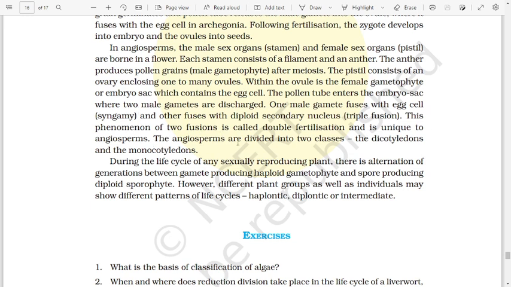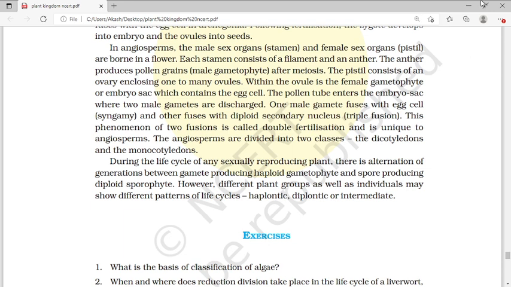The angiosperms are divided into two classes, the dicotyledons and the monocotyledons. During the life cycle of any sexually reproducing plant, there is alternation of generations between gamete producing haploid gametophyte and spore producing diploid sporophyte. However, different plant groups as well as individuals may show different patterns of life cycle: haplontic, diplontic, and intermediate. Thank you.